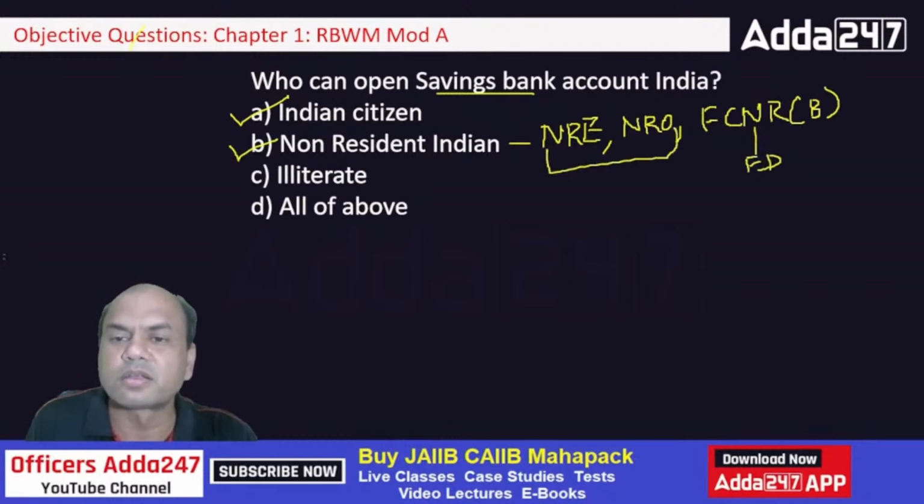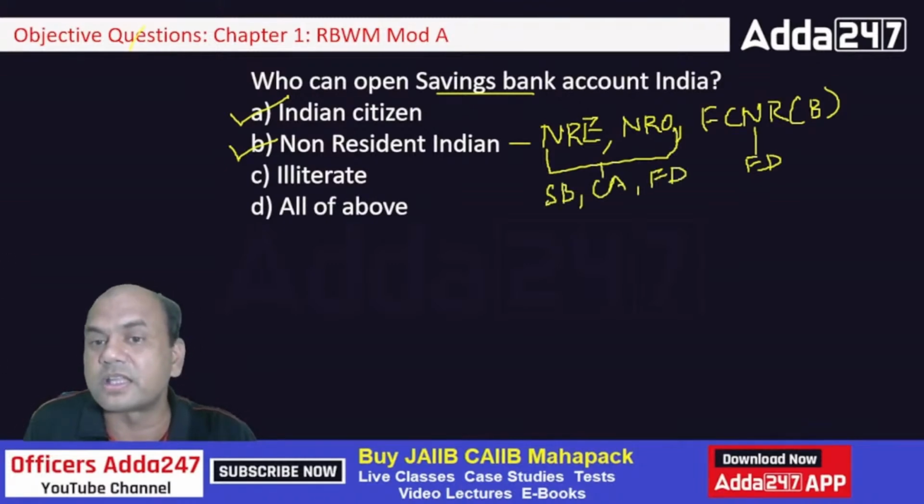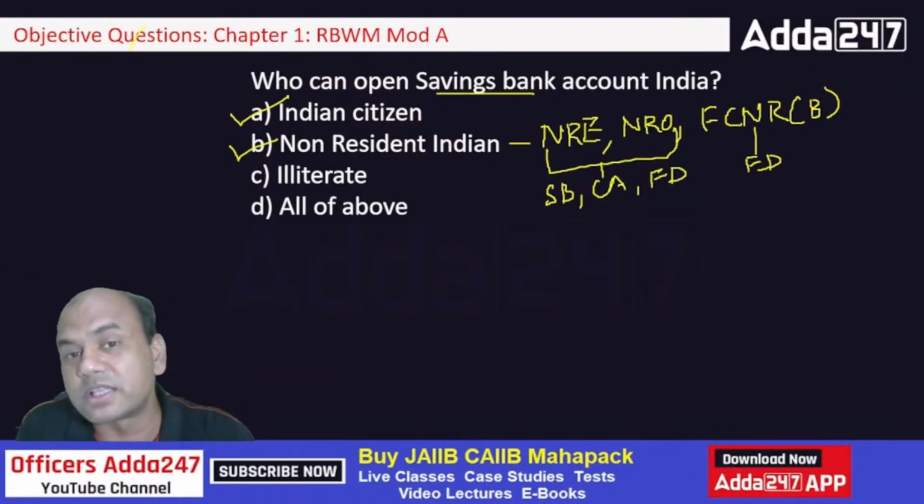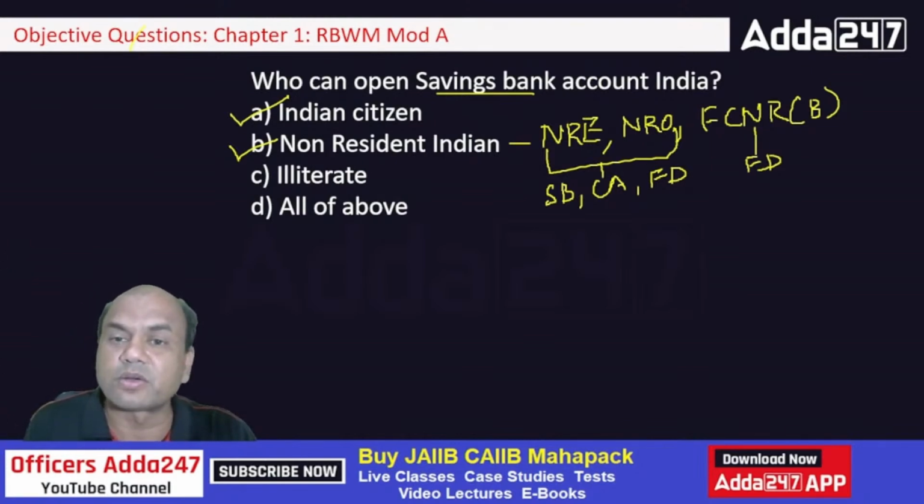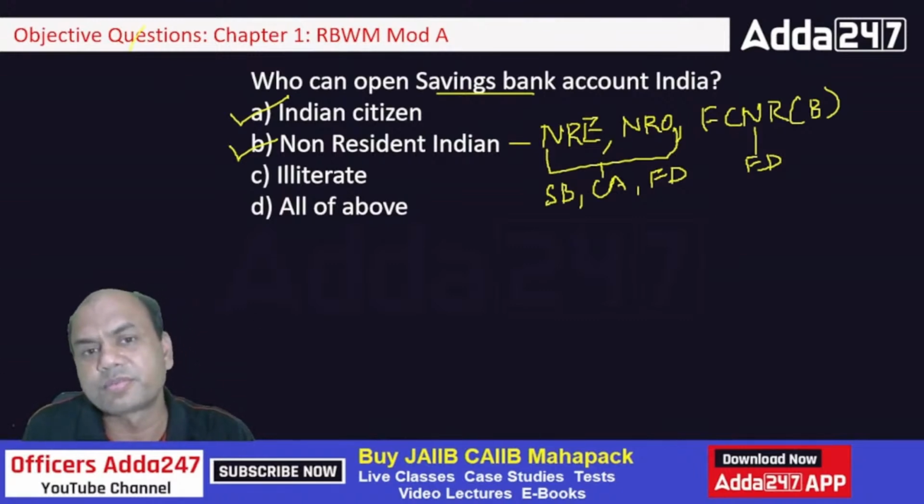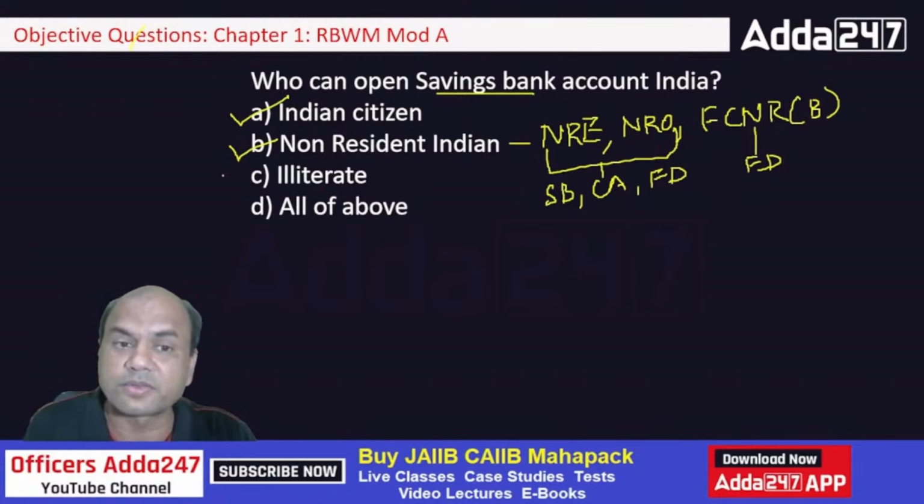These two are savings, current, and FD. All the three. See this, NRE, NRO, FCNR are all the three. Now what is NRE, what is NRO, what is FCNR? Separate session I have taken, because this is itself a session of half an hour. So who can open the savings account bank in India? NRI. Illiterate, can the illiterate open? Yes, illiterate can open the savings account. See here, we are talking of savings only. We are not talking of current. So illiterate can open the savings account. So the answer is all of the above.